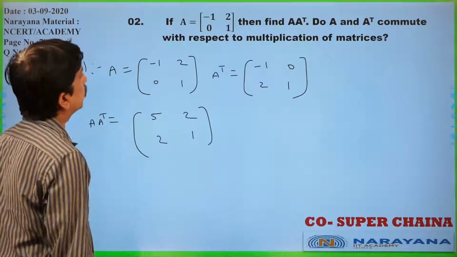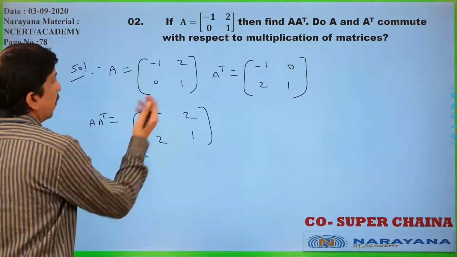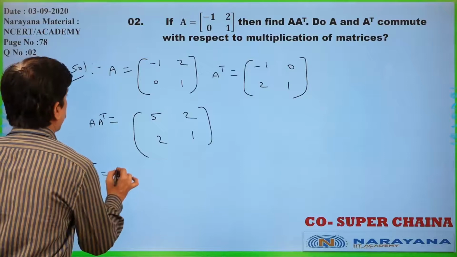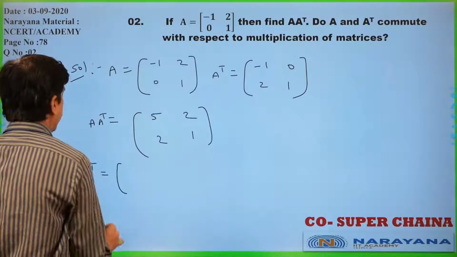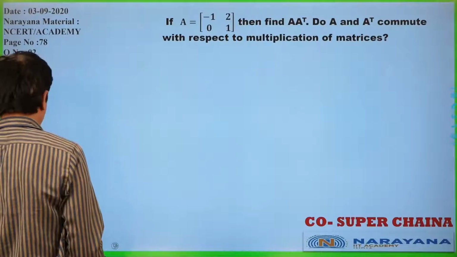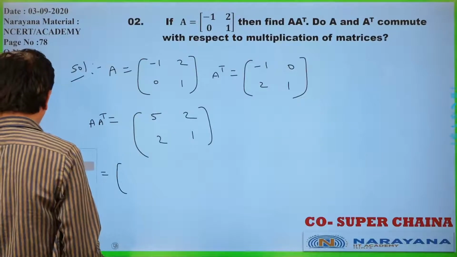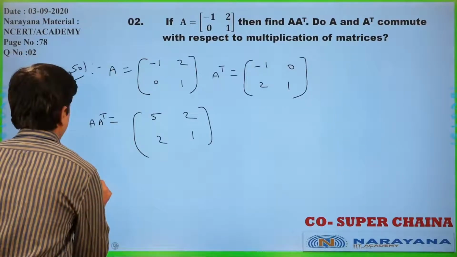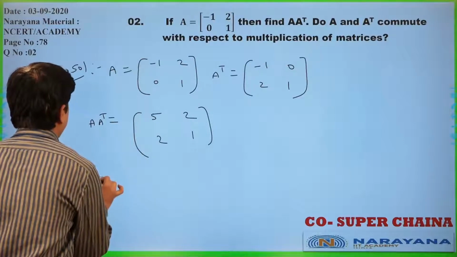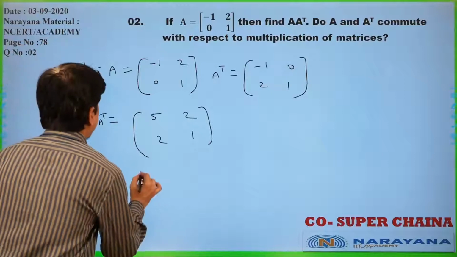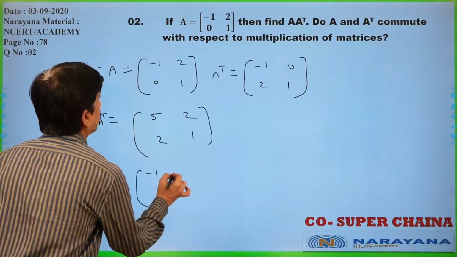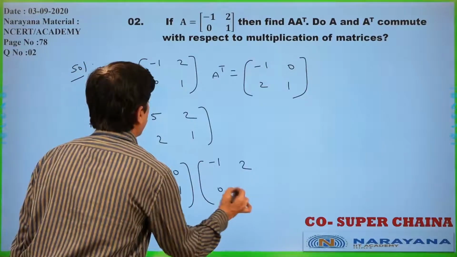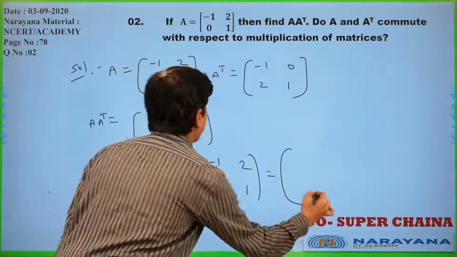Now, find A transpose, I asked. Already we got that. Now, A transpose is equal to minus 1, 0, 2, 1. Now, I will write A transpose A. A transpose A I will do. Already we got A transpose. A transpose A means minus 1, 0, 2, 1. If you write clearly like that, easily you can multiply.